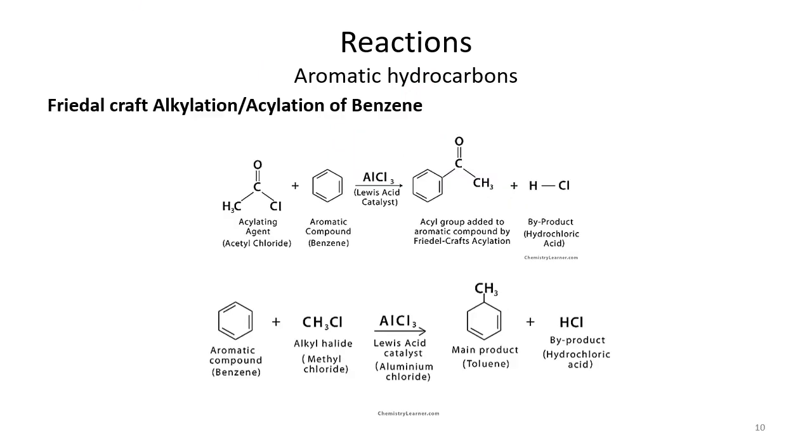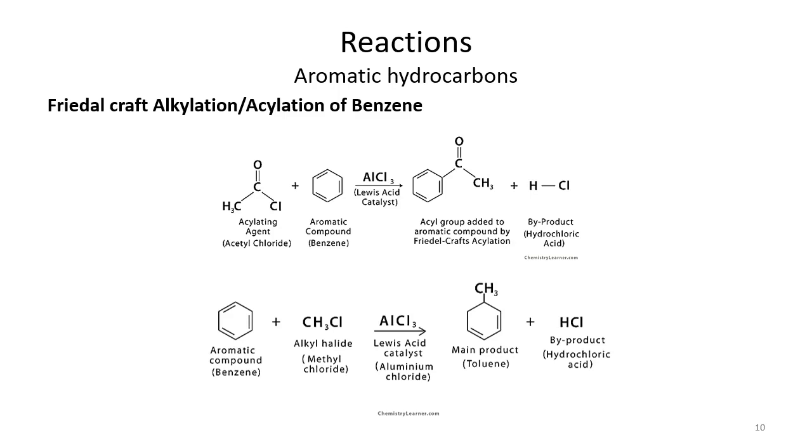Basically these two reactions are very similar, but the main difference between them is the electrophile. We have similar conditions, that is the Lewis acid is the same and the substrate is the same, but the difference is that in one case we are using an acylating agent and in the other case we are using an alkylating agent. So the alkylating agent is basically an alkyl halide, but the acylating agent is an acyl halide, and the example written here is acetyl chloride.